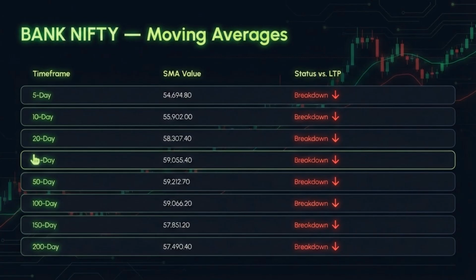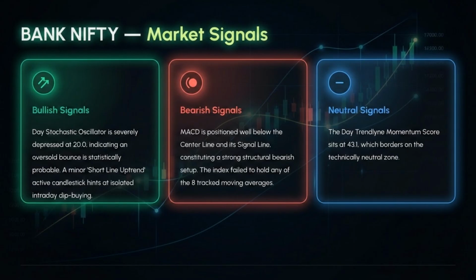For Bank Nifty moving averages, all SMAs across the analyzed timeframes are in breakdown status versus the last traded price, indicating pervasive selling pressure. Bank Nifty market signals show a severely depressed stochastic oscillator at 20.0, suggesting a statistically probable oversold bounce. However, the bearish setup is strong, with the MACD well below the center line. The trendline momentum score sits in the technically neutral zone.